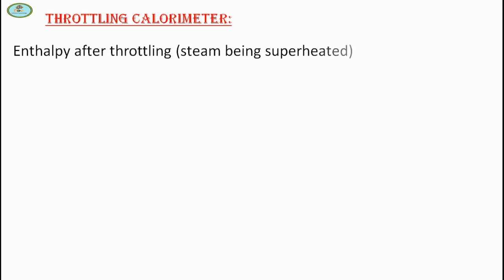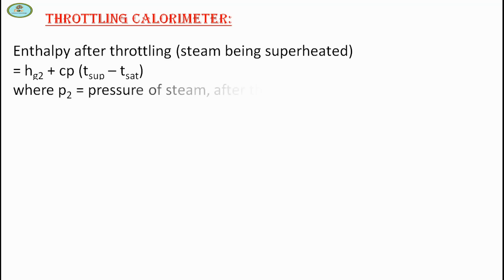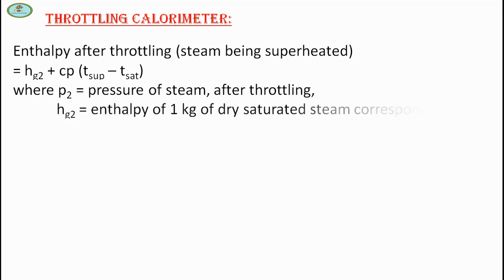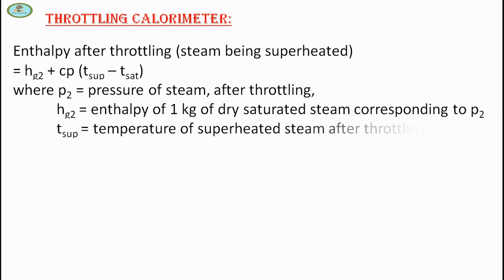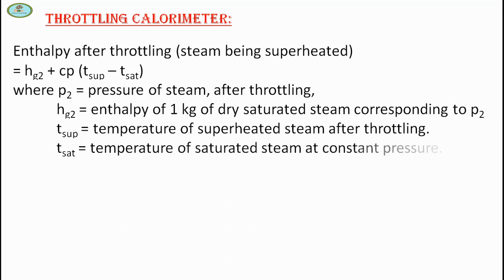Enthalpy after throttling is equal to hg2 plus Cp into (T superheated minus T saturated), where P2 is the pressure of steam after throttling, hg2 is the enthalpy of 1 kg of dry saturated steam corresponding to P2, T sup is the temperature of superheated steam after throttling, and T sat is the temperature of saturated steam at constant pressure. Enthalpy before throttling is equal to enthalpy after throttling.